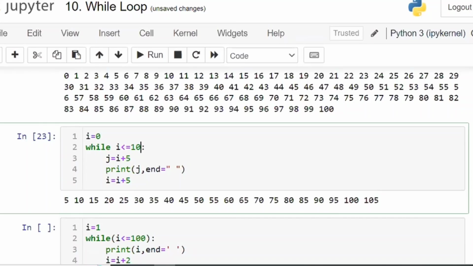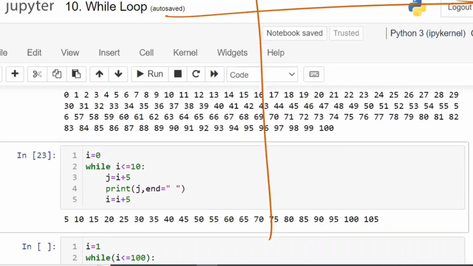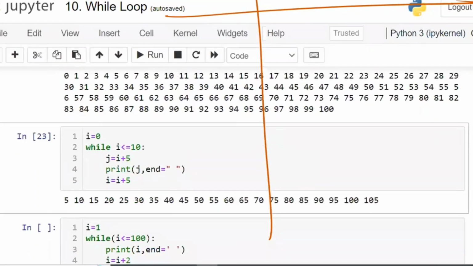Okay. Out of these three members, any one member can explain the code in detail, one by one. Only the person who raised the hand and said 5, 10, 15. First, I is equal to 0. So 0 less than or equal to 10, true or false? True. True means J is equal to I plus 5, 0 plus 5. What is the answer? 5. Now print J.